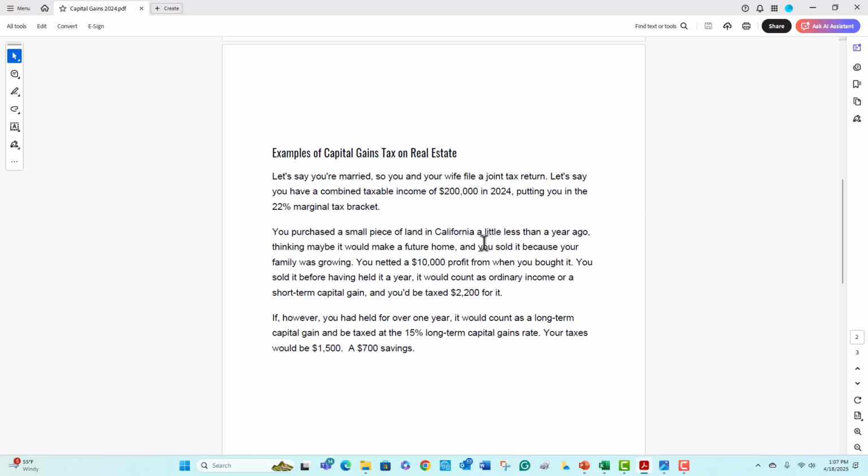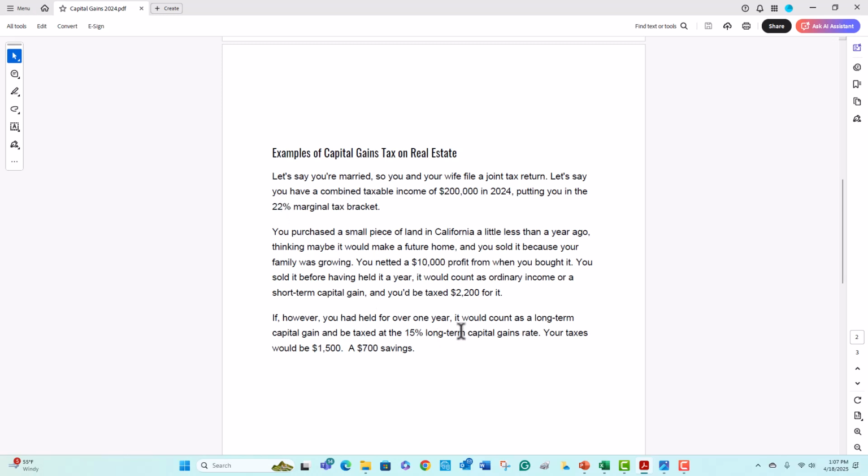Now, you have bought some land and you've sold it, and you sold it for $10,000 more than you paid for it. Great. If you sold that property and held it for less than a year, it's taxed as ordinary income. There's no break on the income taxes. You must hold it for more than a year. So in this case, the tax on the short-term capital gain would be $2,200. That is your 22% tax bracket.